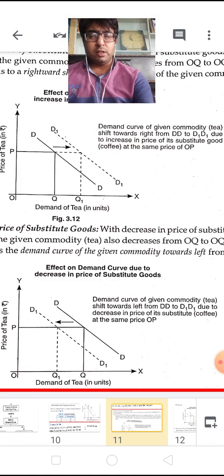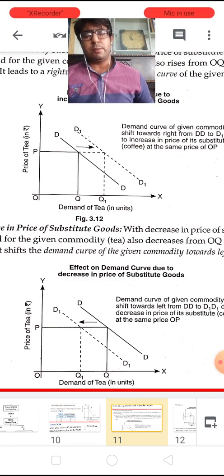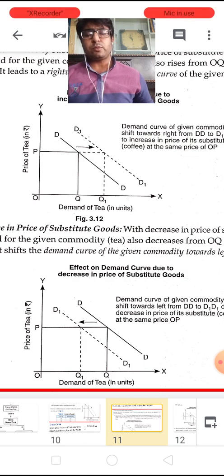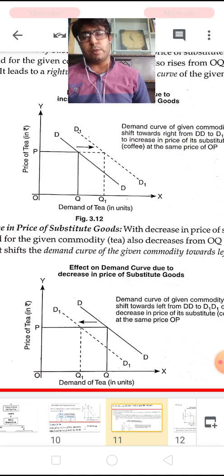Now children, just suppose, as I have already explained, the price of tea is rupees 10 and coffee is also rupees 10. Now the price of the substitute good, coffee, decreases from 10 to 8, while tea remains available at the same price of rupees 10.